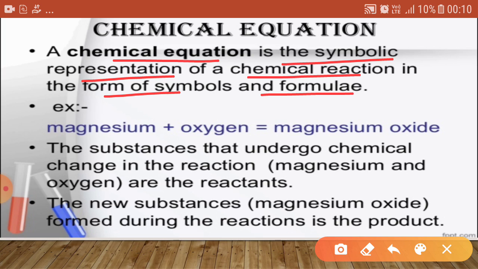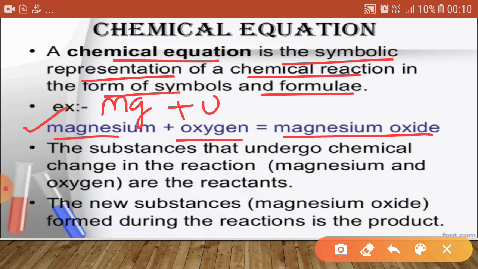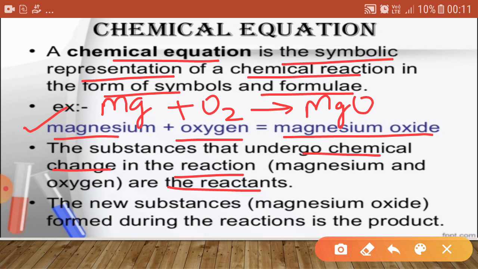If we take the example of magnesium burnt in the air, what will happen? Magnesium burnt in the air means it is burnt in the presence of oxygen and forms magnesium oxide, and we show it in a chemical equation like this. Now, the substances that undergo chemical change in the reaction are known as the reactants. For example, magnesium and oxygen are the reactants, and the new substance formed during the reaction is known as the product, that is magnesium oxide.